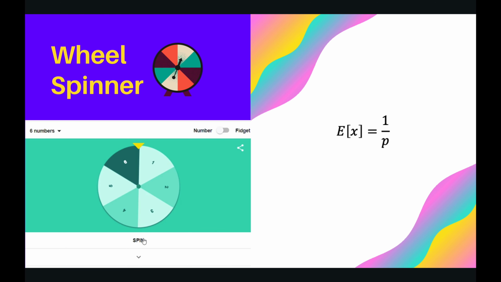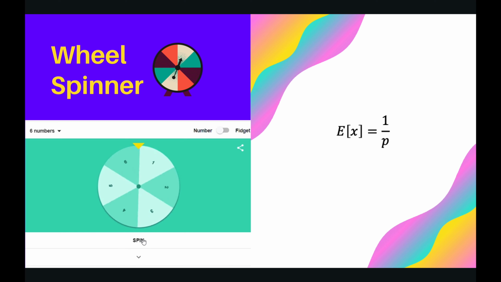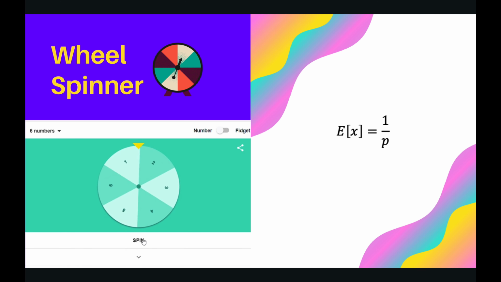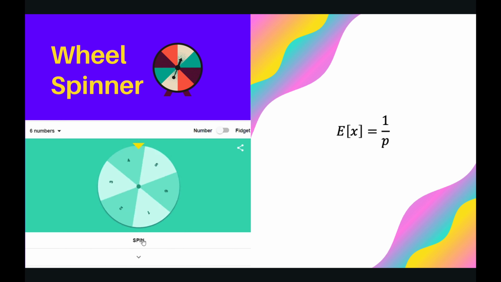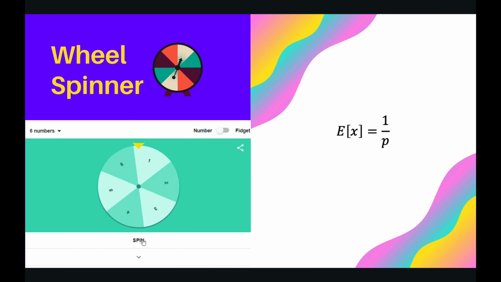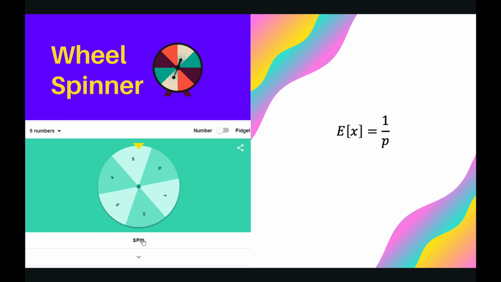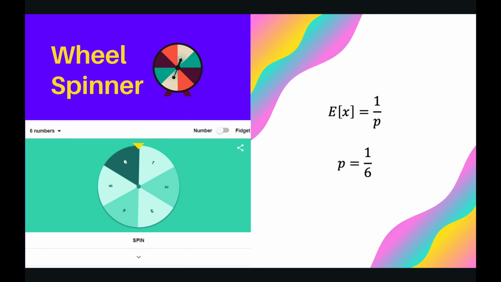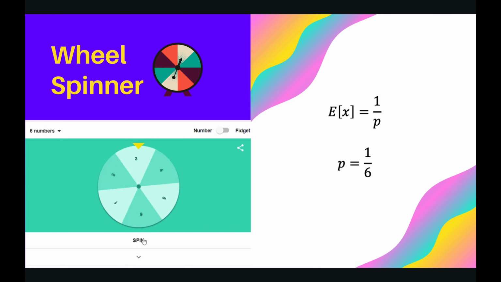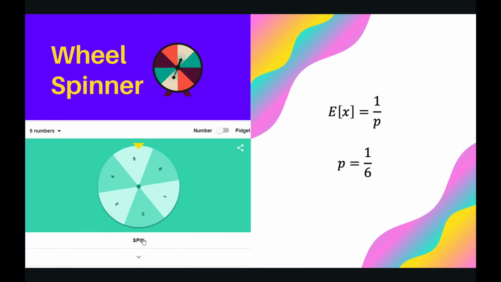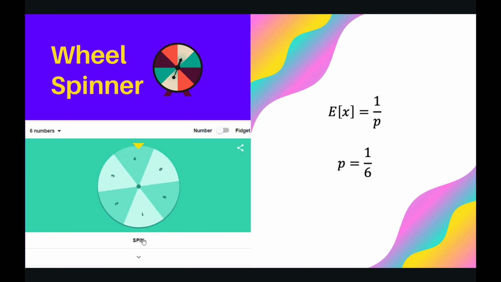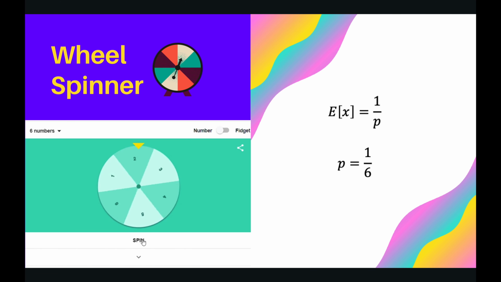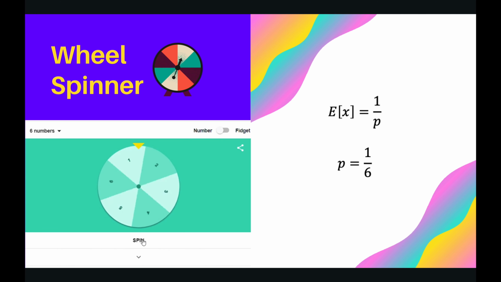Now, let's consider repeating Bernoulli trials with success probability p. The expected number of trials before getting a success is 1/p. Let's consider a wheel spinner with 6 numbers. We define success as getting a 5 and failure as getting anything else.